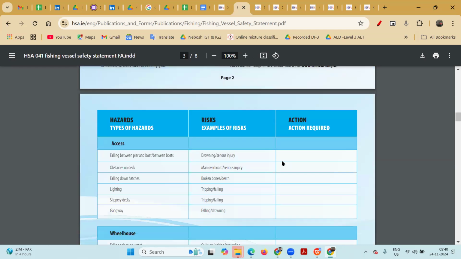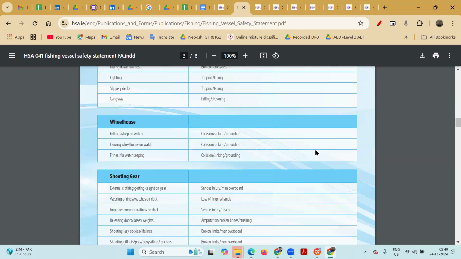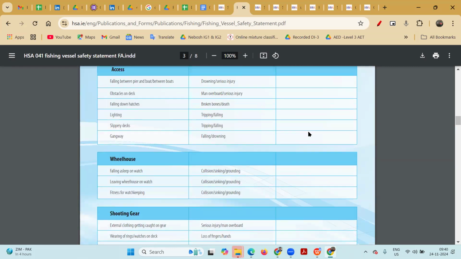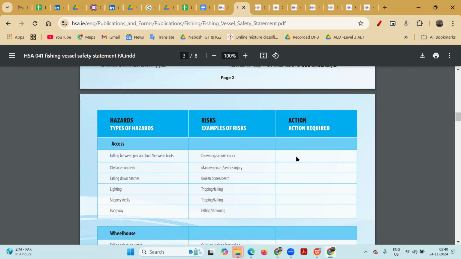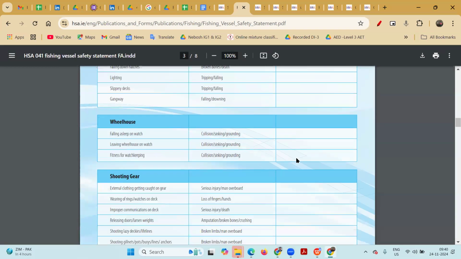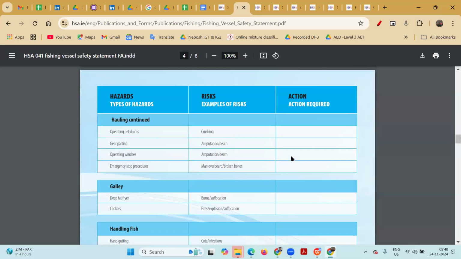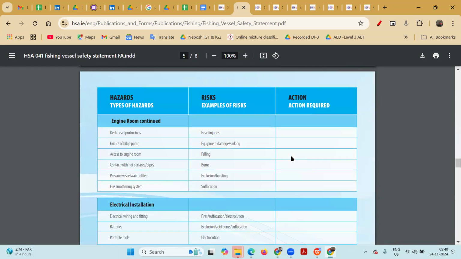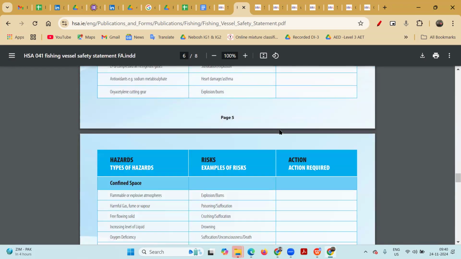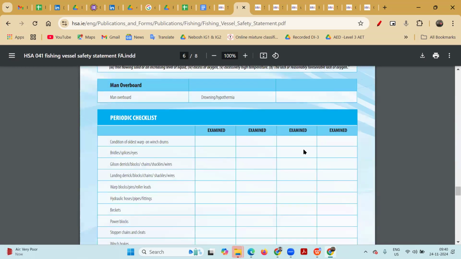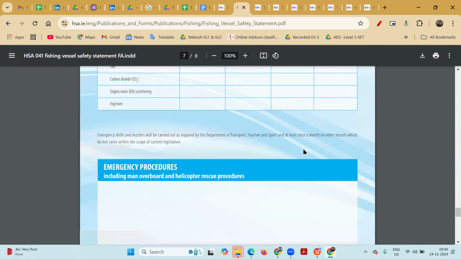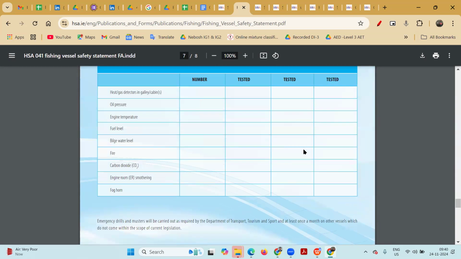So then what are the basic hazards and risks and what action are we going to take? If you are able to control all the risks, then further action is not required. That is the basic safety statement part. Then wheelhouse, shooting gear, hauling, then galley, handling, unloading. So all the activities are covered in the safety statement. We check whether each is controllable or not. If not controllable, then we develop the safe system of work. This is the basic safety statement part.